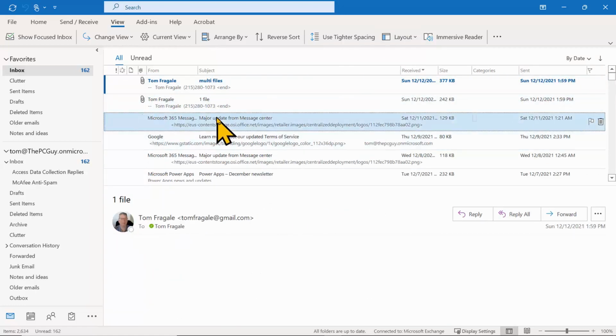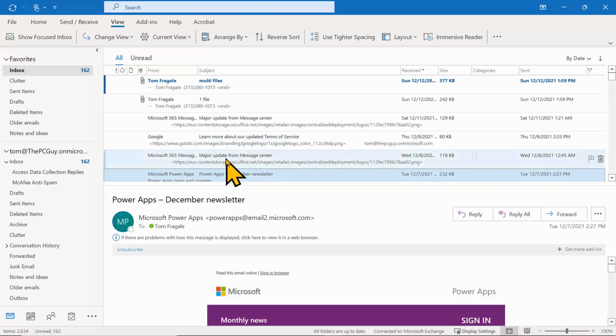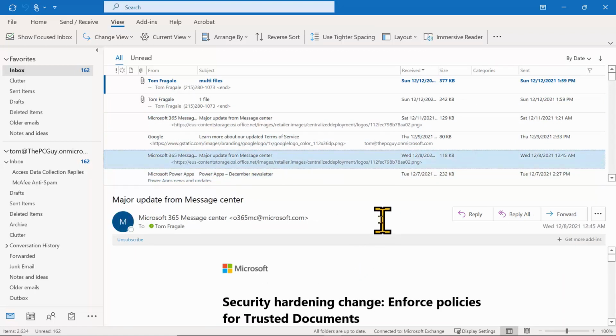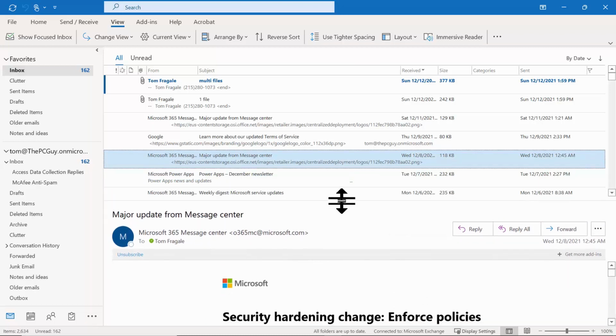So again, I can quickly go through the emails without having to double click on the emails. It allows me to go through the emails a lot quicker. So that's the reading pane. If you notice my mouse right now, I can move this up or down to resize the reading pane.